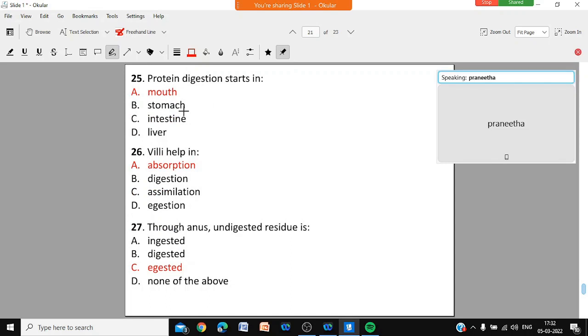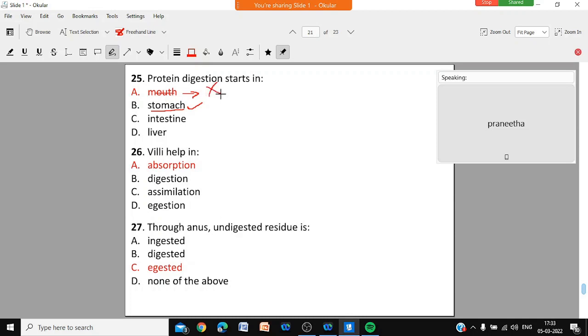Question number 25. Protein digestion starts in the mouth. Sorry, protein digestion does not start in the mouth. It starts in the stomach. This answer is wrong. Carbohydrate digestion starts in the mouth. Protein digestion starts in the stomach. In the mouth, only starch is digested. Protein is not digested there.